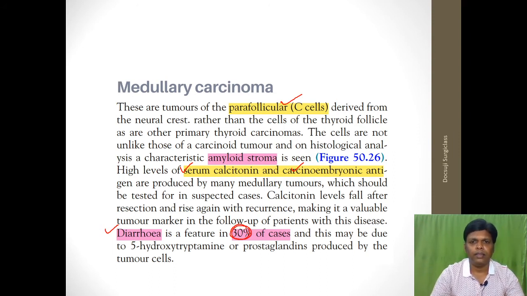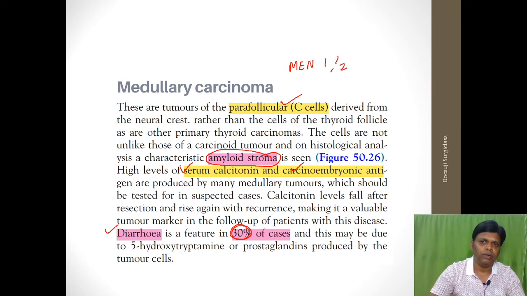Okay, and another important thing is the presence of amyloid stroma. Amyloid stroma is very characteristic of medullary thyroid carcinoma. Medullary thyroid carcinoma will be associated with MEN syndromes, MEN 1 and 2. Commonly it presents with pheochromocytoma, along with hyperparathyroidism. So these three features you have to rule out.